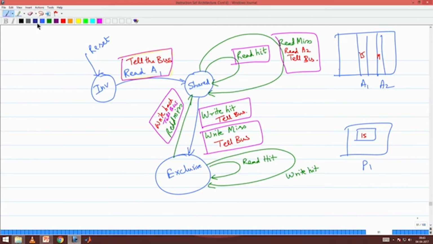Now, if I get a write miss, now I am writing into A2, what should I do? Again I do a write back of A1 and I tell the bus.